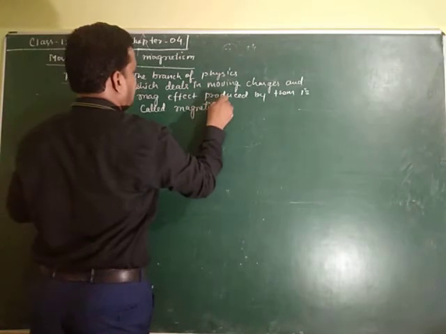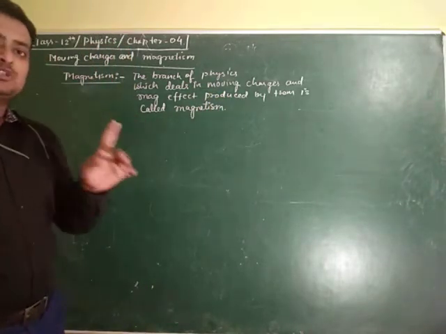Here I am mainly discussing the magnetism caused by the electric current.